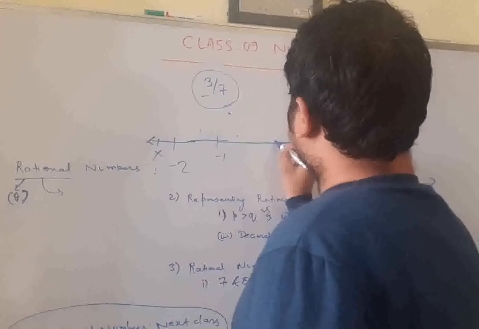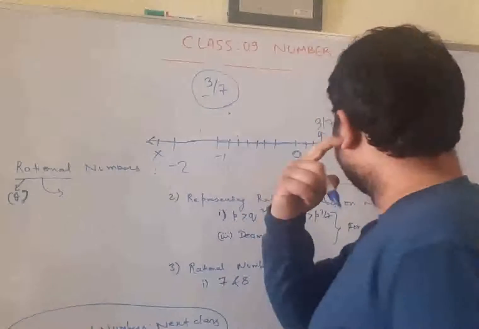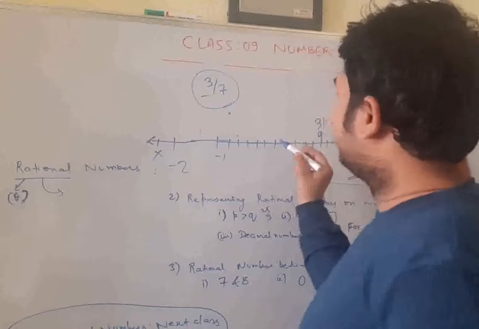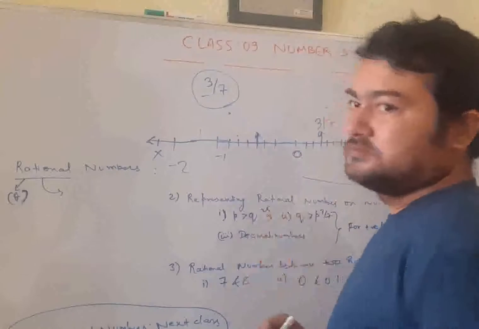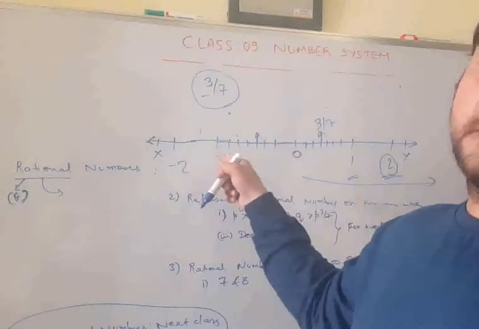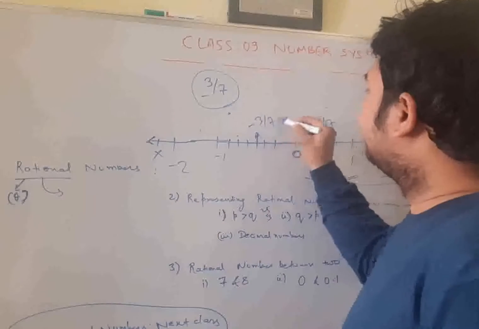Between 0 and minus 1, how many parts? 1, 2, 3, 4, 5, 6 and the 7th itself. So it has travelled the third part. Same case here, only the sign is negative, that's why the direction is negative, otherwise everything is same. So this is minus 3 by 7.